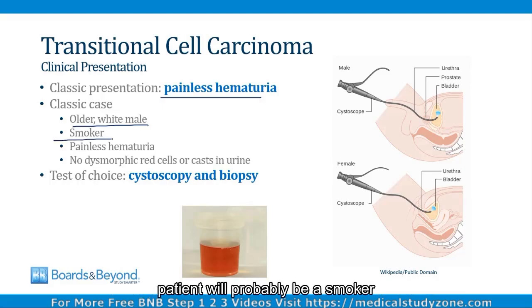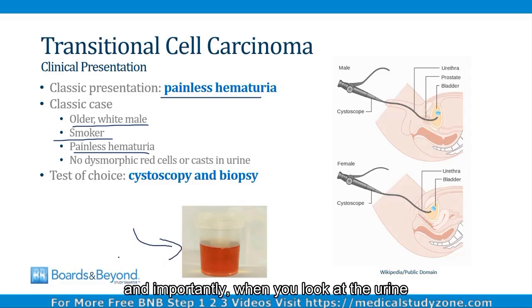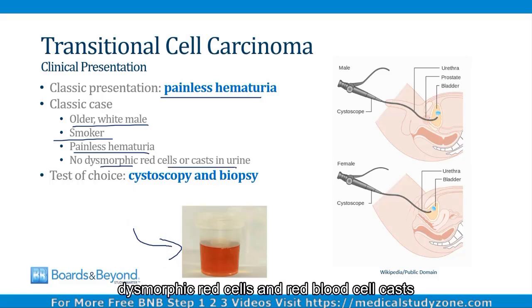The patient will probably be a smoker because smoking is a very important risk factor. The patient will complain of painless hematuria and have urine that looks like this. And importantly, when you look at the urine under the microscope, there will be no dysmorphic red cells or red blood cell casts. Dysmorphic red cells and red blood cell casts indicate glomerular nephritis, and in transitional cell carcinoma, none of those things are going to be present.